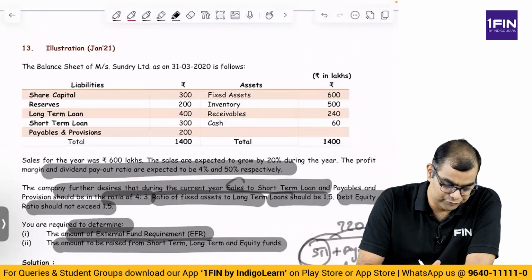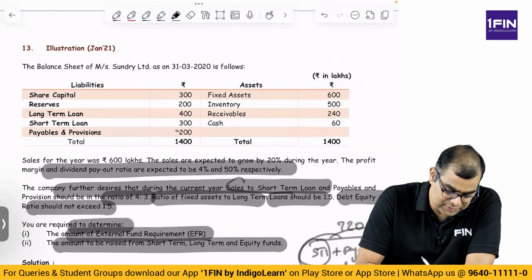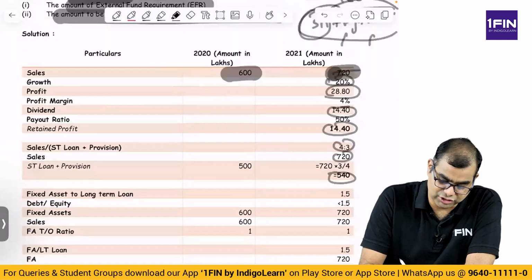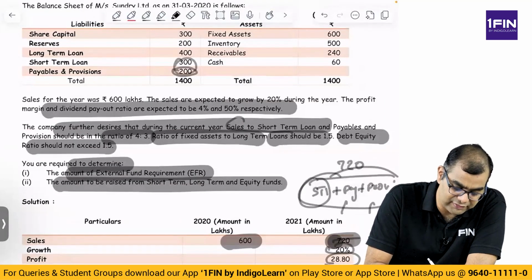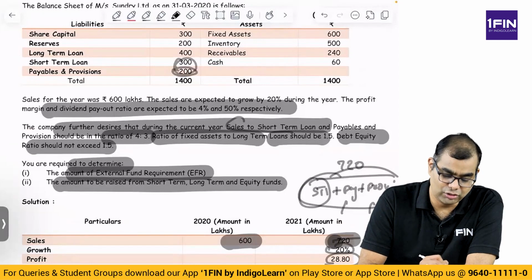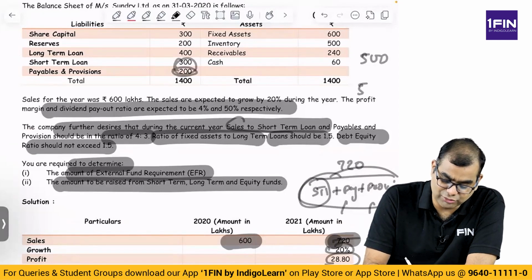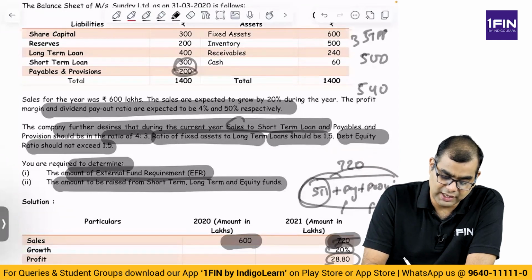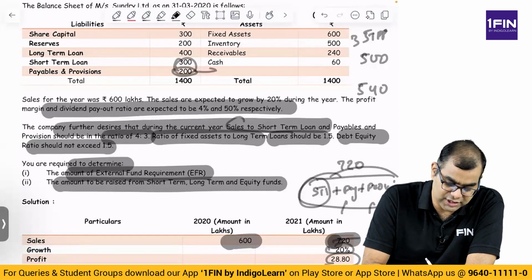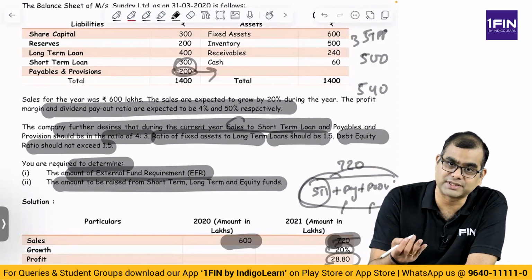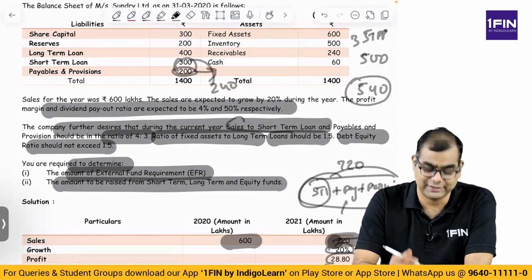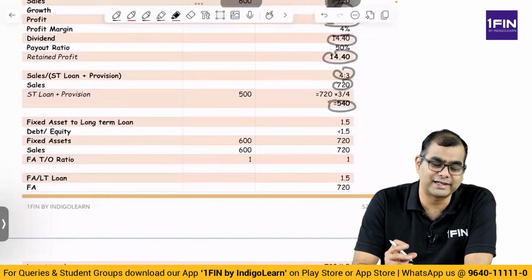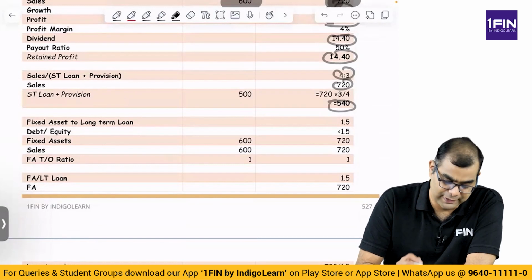If these 3 are 540, my opinion is short-term loan should not increase. But let us see what is happening. Payables and provisions are 200. Together with short-term loans, it is currently 500, and it has to be 540. This includes 3 items: short-term loans, payables and provisions. The 200 will grow by 20% and become 240. So 240 plus 300 is 540. So short-term loans need not grow, right? That is why short-term loans don't directly come under growth in working capital. Anyway, let us come back.